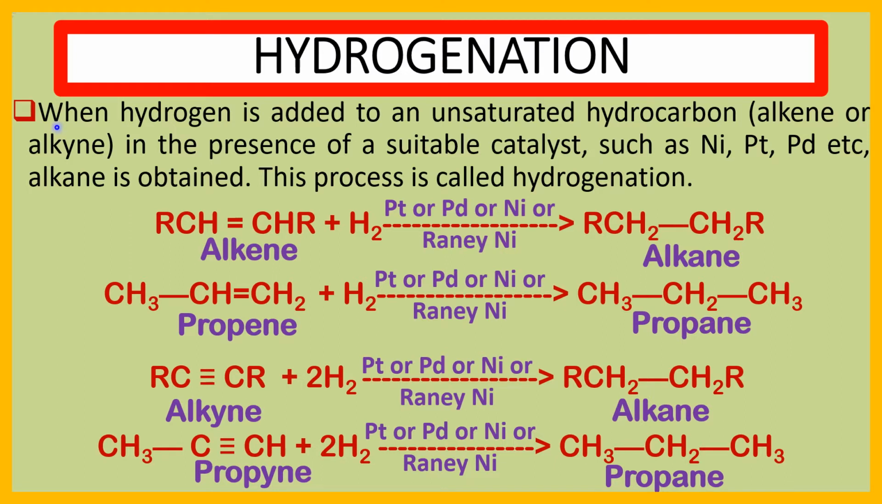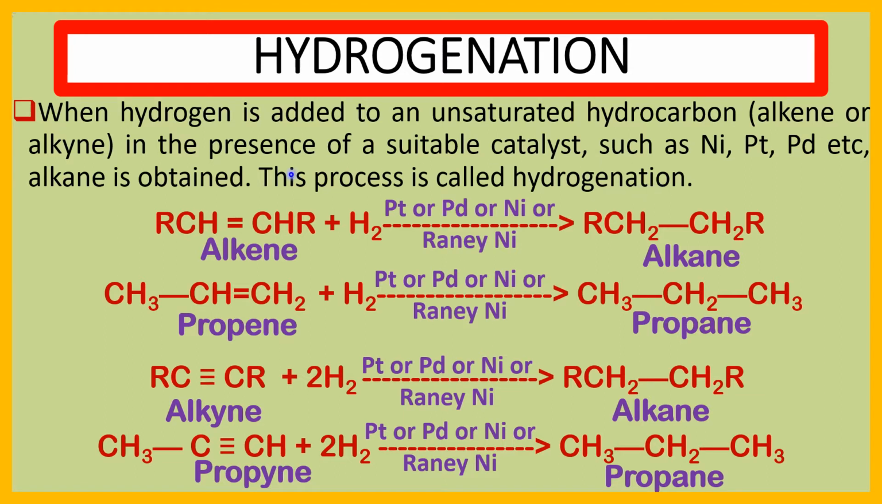Now see the first method for the preparation of alkane: from unsaturated hydrocarbon by hydrogenation. When hydrogen is added to an unsaturated hydrocarbon such as alkene or alkyne in the presence of a suitable catalyst, such as nickel, platinum, palladium, Raney nickel, etc., alkane is obtained. This process is called hydrogenation.